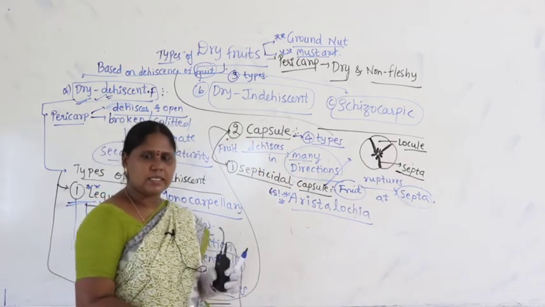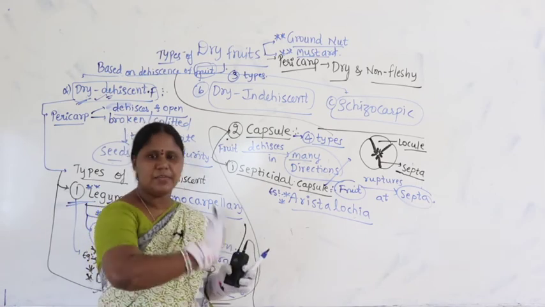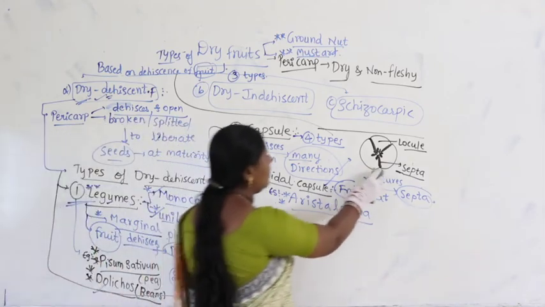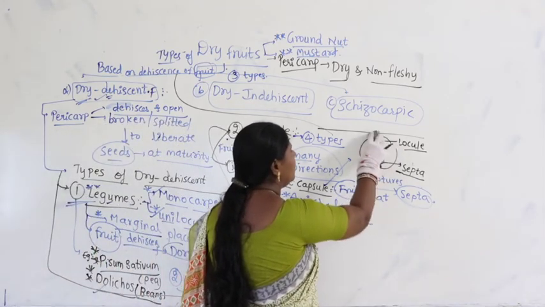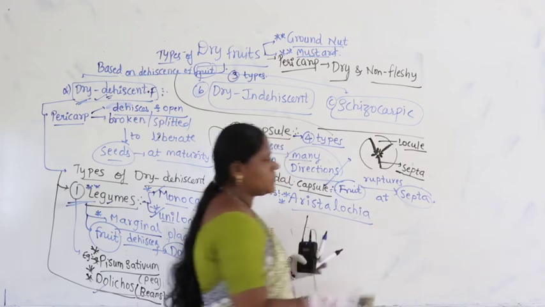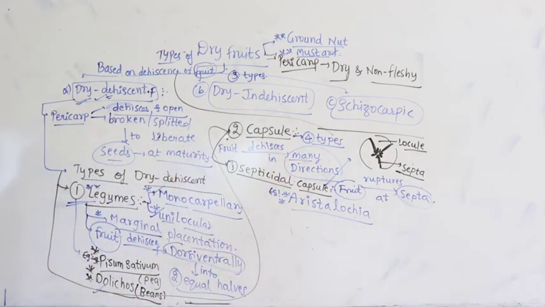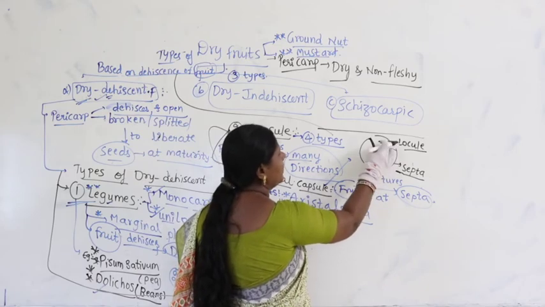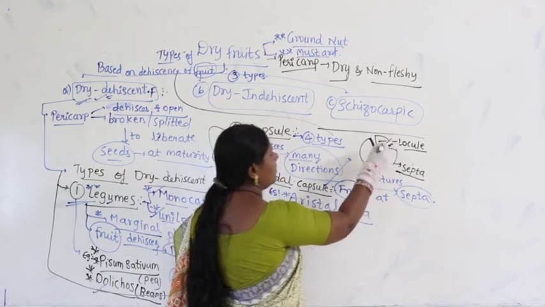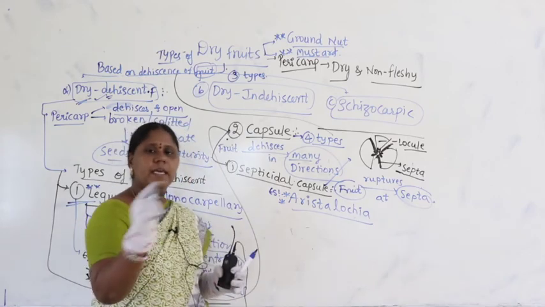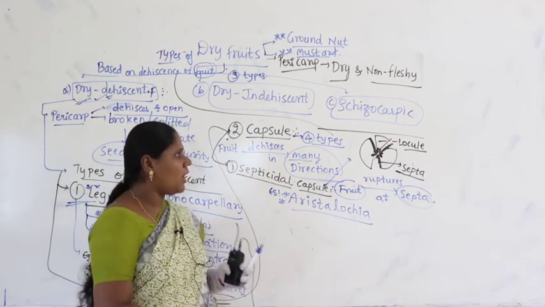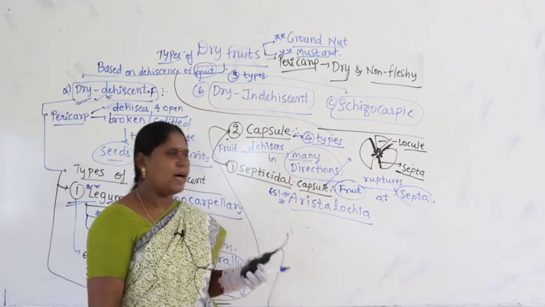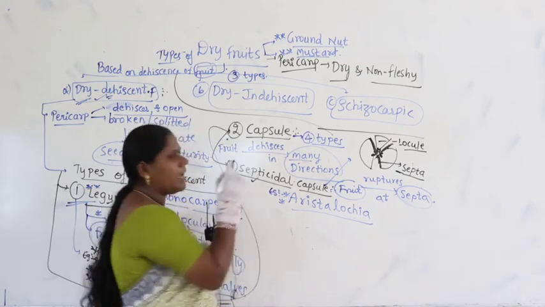Right. Now, what happens here? The septa will get ruptured. When the septa is ruptured, the fruit dehisces like this. That means this part is separated. Now, this is completely separated, this is separated and this is completely separated. Why? Because the breaking happens at the septa. The fruit will divide along with the septa. Such kind of dehiscence is called septicidal.